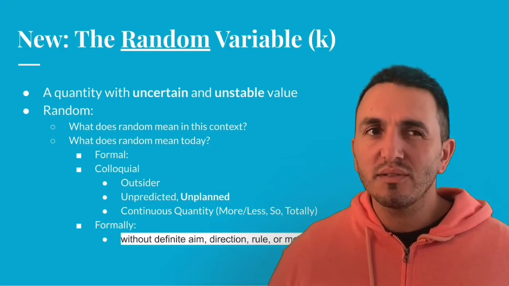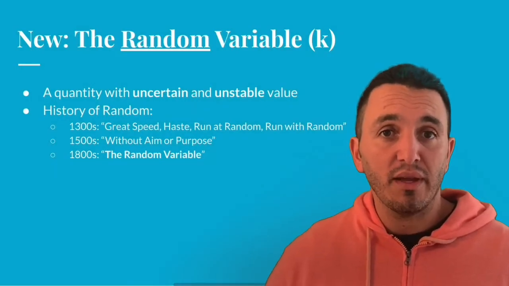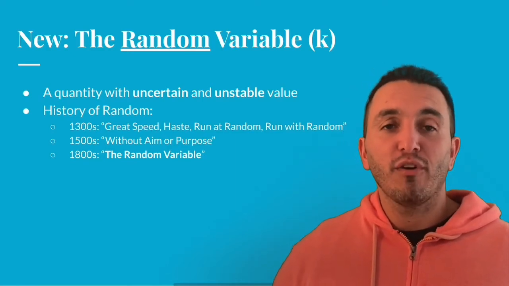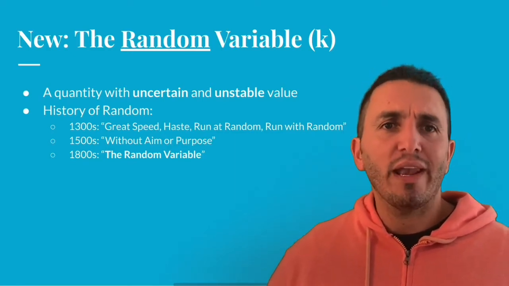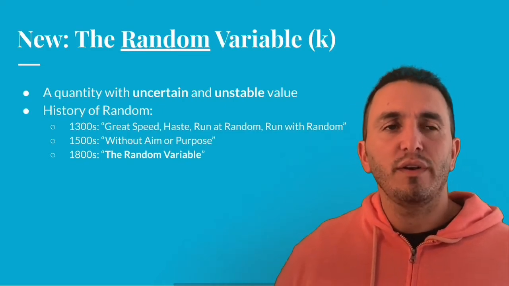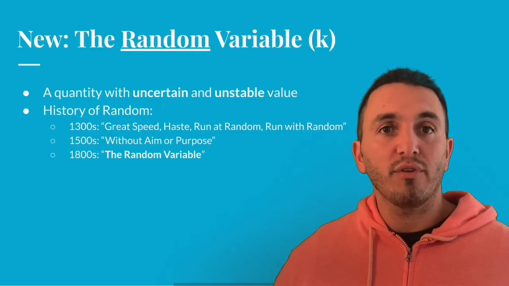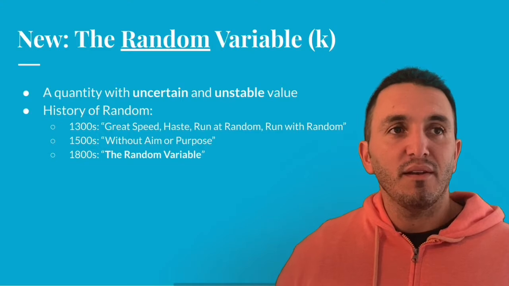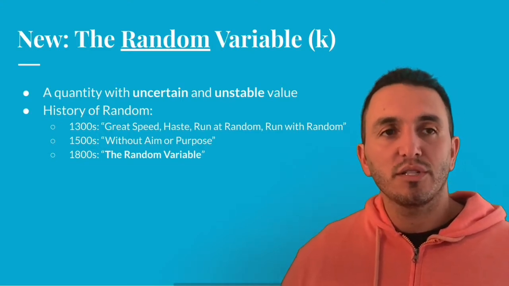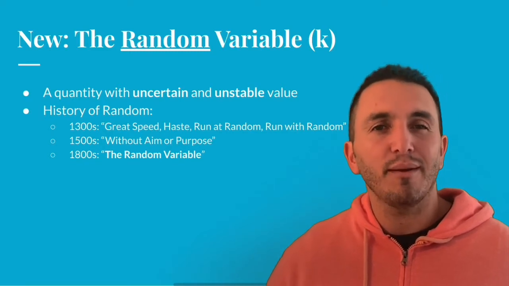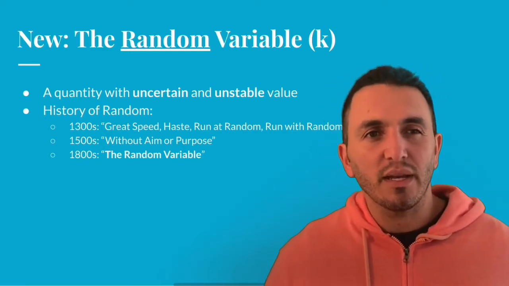So to understand this word, maybe we should go back in history. We can see that in the 14th century, random meant fast, meant to run fast. You could say run with great random, or you can say run at random. And this meant to run fast. And you can see a natural progression to running really fast and forgetting something. So over a couple hundred years, the word started to change and started to mean without purpose or with haste or forgetting or unplanned. So, things we associate with speed.